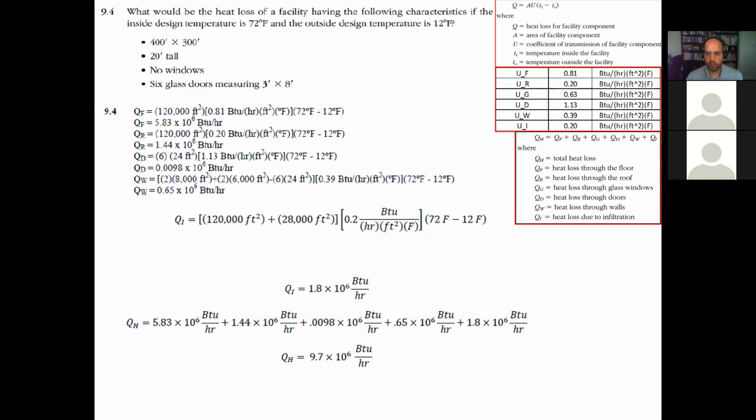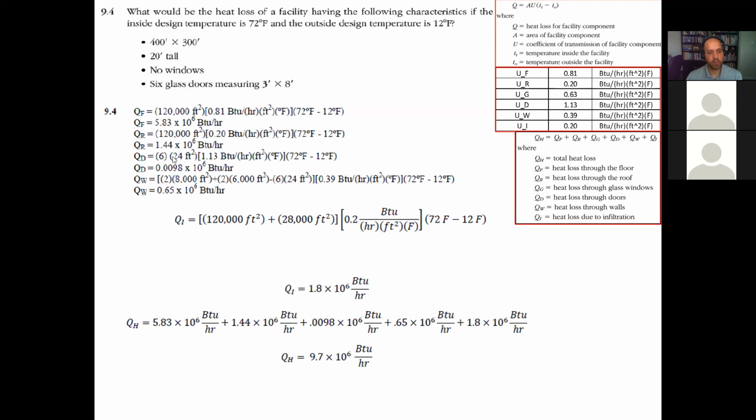For the roof, we have the same dimensions, so 120,000 square feet multiplied by the U coefficient for the roof, which is 0.20, and then times the difference in temperature.